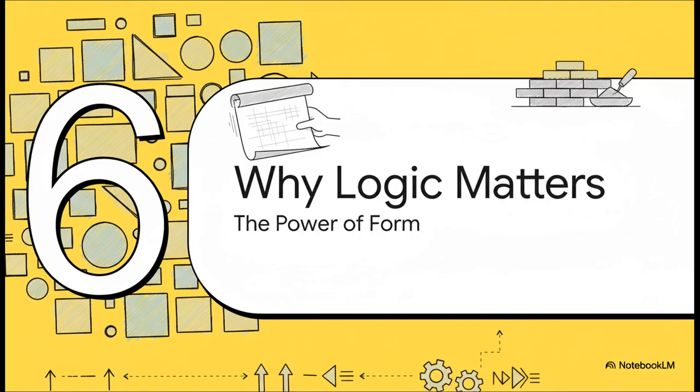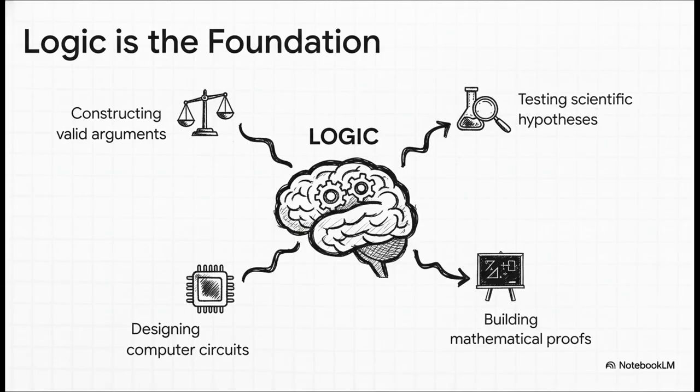Okay, so we've built this whole beautiful, precise system with our bricks and mortar and our truth table blueprints. But you might be asking, so what? What's the actual point? Why does mastering this formal system of logic really matter once you leave the classroom? Well, it matters because this is the hidden engine that drives all rigorous thought. When an engineer designs the circuits in your phone, the logic gates are literally performing these operations: and, or, not. When a scientist sets up an experiment to test a hypothesis, they're using this exact logical framework. Anytime anyone, anywhere, builds a valid mathematical proof or a sound argument, they're relying on these very principles, whether they know it or not.